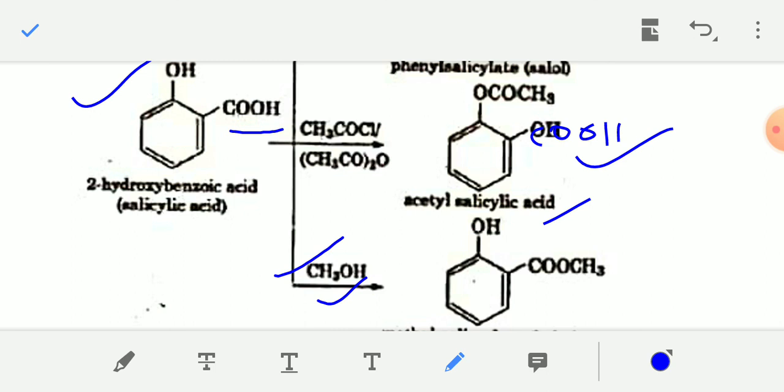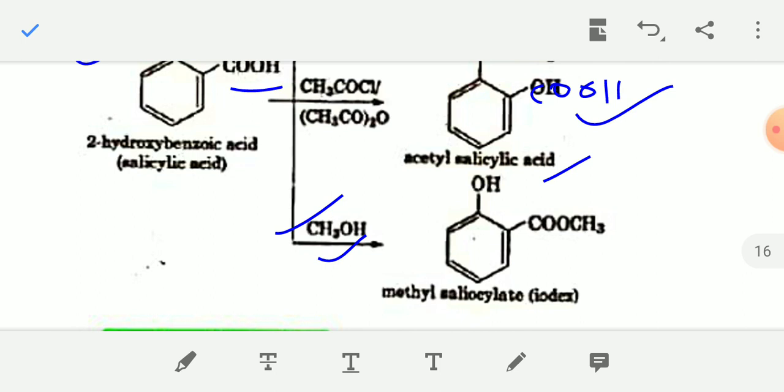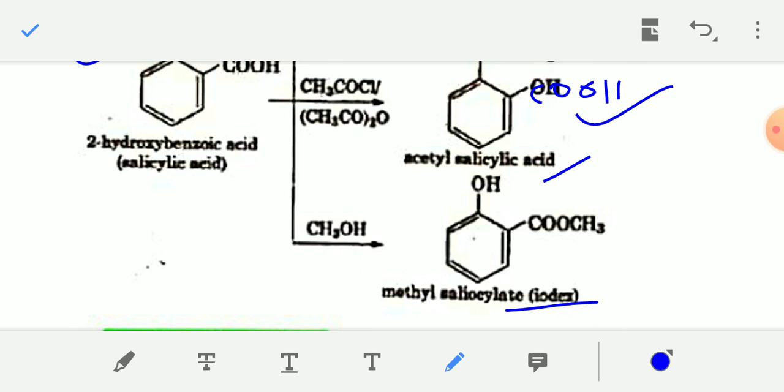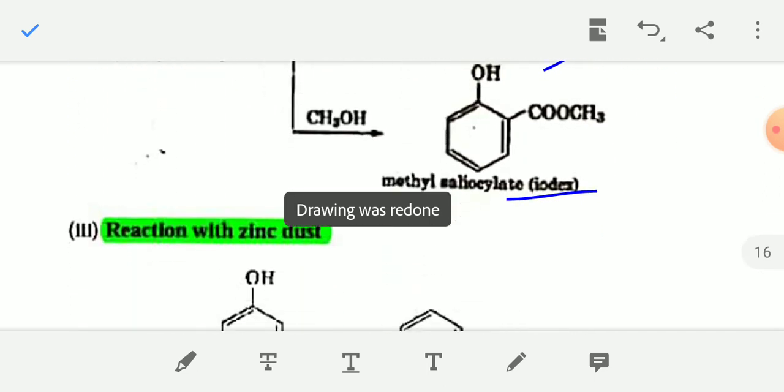One water molecule will be removed and the CH3 group will be directly joined with the acid group, and the product is known as methyl salicylate. It is known as Iodex, and this reaction is also known as the oil of wintergreen test. All these reactions are very important, you have to remember.